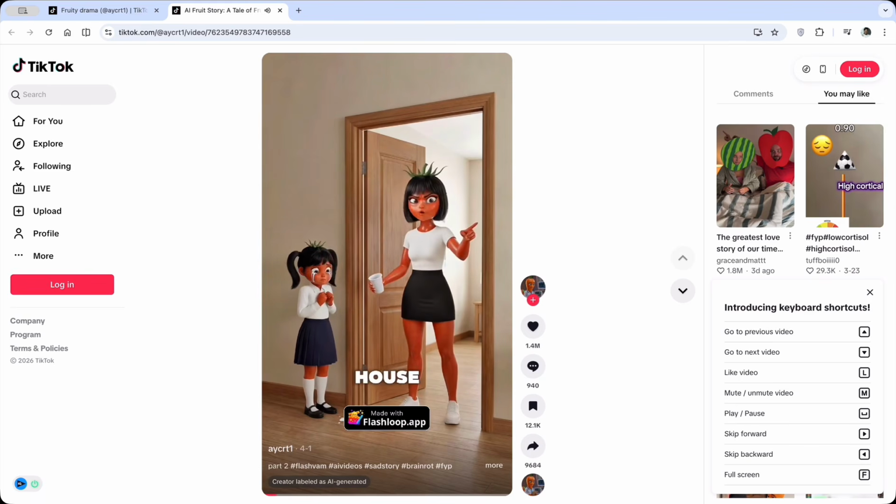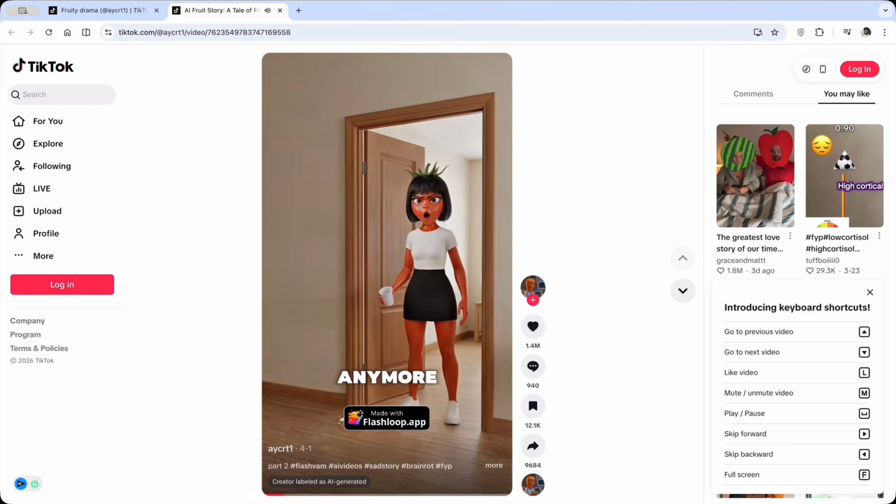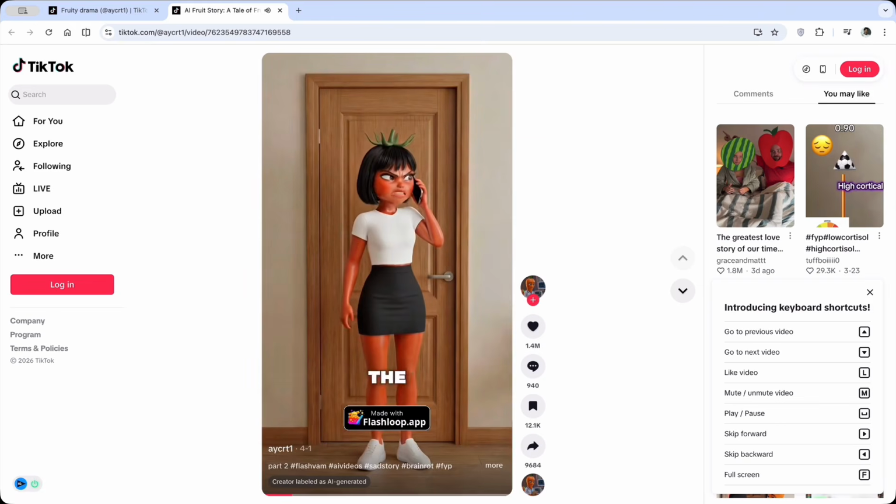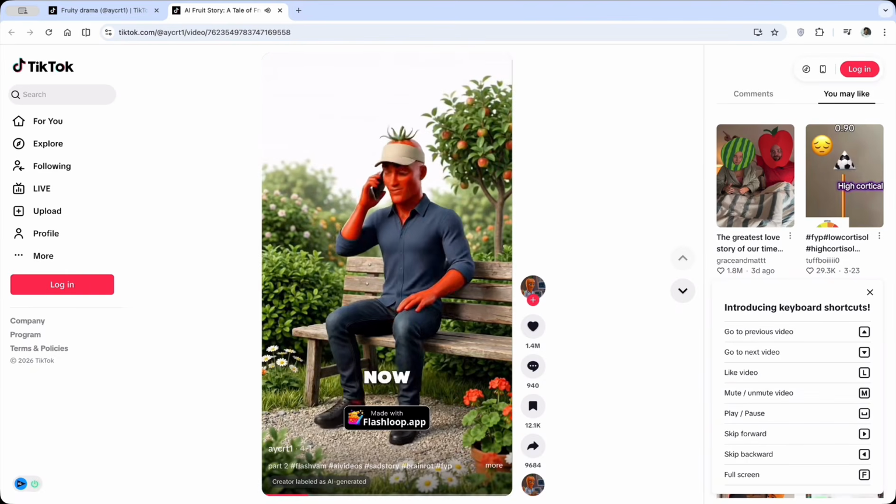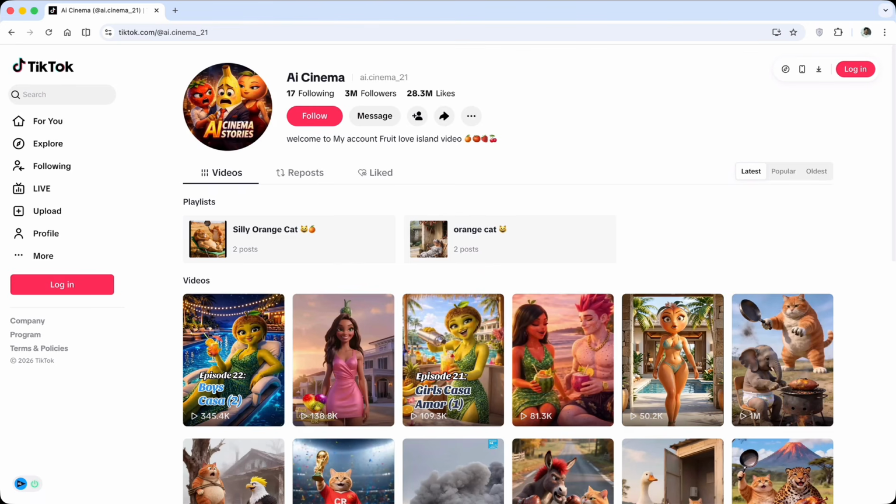All they post are animated videos of fruits with human faces, and the number of likes they get is huge. One of their videos has over 1.4 million likes. Another TikTok page gained over 3 million followers in just a few weeks, and they only posted about 10 videos. 3 million followers. That is hard to believe.